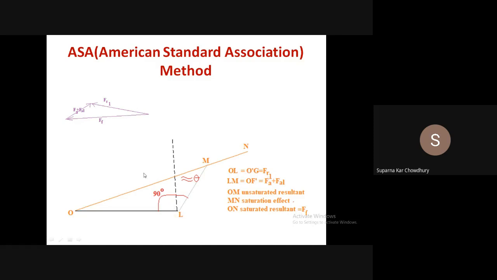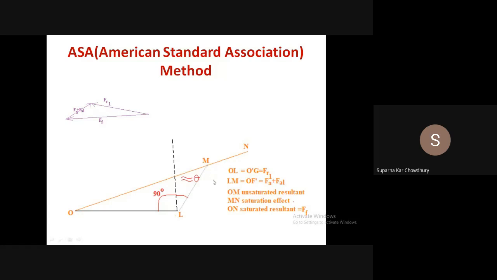Okay. Now this angle, we have seen that this is approximately equal to 90 plus theta. So at an angle 90 plus theta with it, we draw FA plus FAL. This is again determined from the short circuit characteristic as we have determined in the case of the MMF method. So these two when added will give you OM, which is the unsaturated value of the resultant MMF.